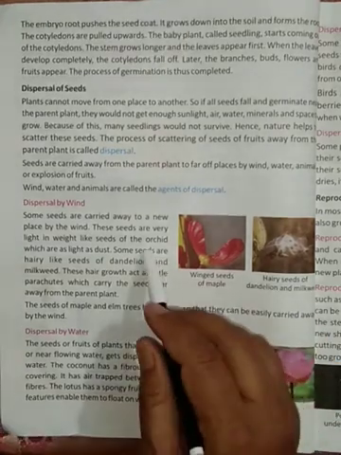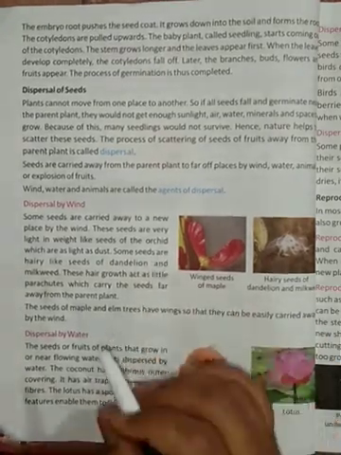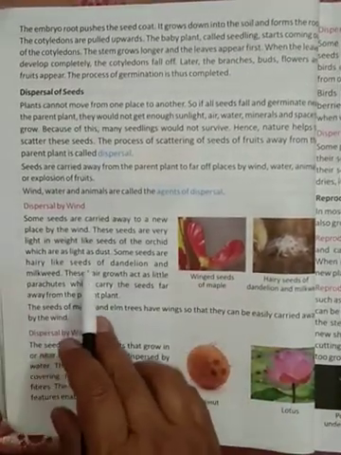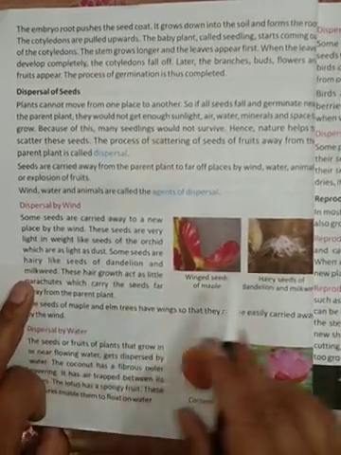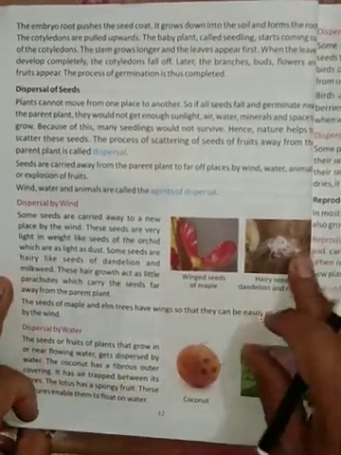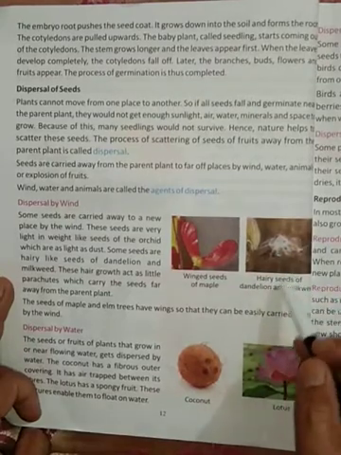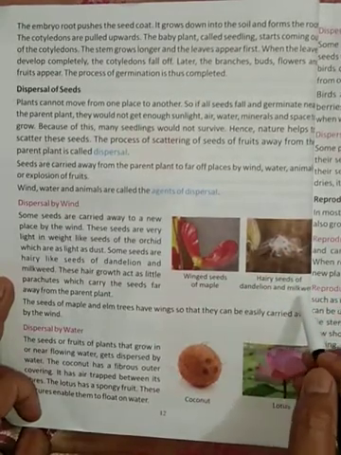Clear? So an example of that is orchid. Very light seeds can be carried by wind from one place to another. Some seeds are hairy, like seeds of dandelion and milkweed. Just look at this, it is given in your book, hairy seeds of dandelion and milkweed.